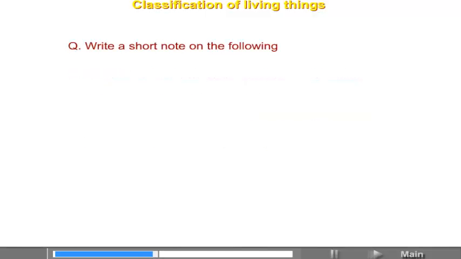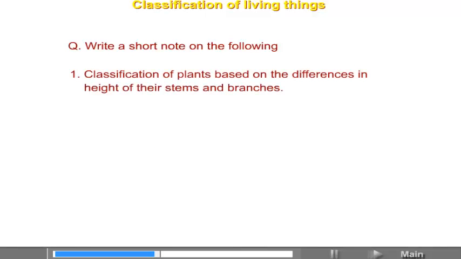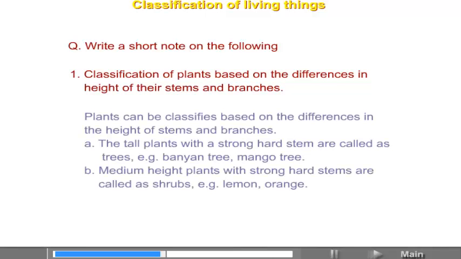Write a short note on the following. Classification of plants based on the differences in height of their stems and branches. Plants can be classified based on the differences in the height of stems and branches. The tall plants with a strong hard stem are called trees. For example, banyan tree, mango tree. Medium height plants with strong hard stems are called shrubs. For example, lemon, orange.